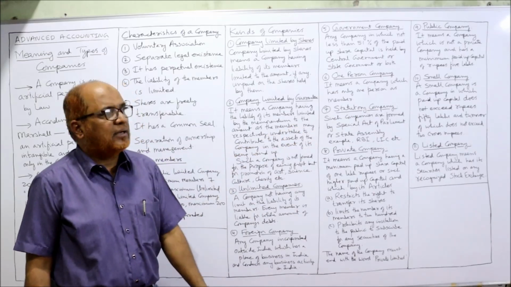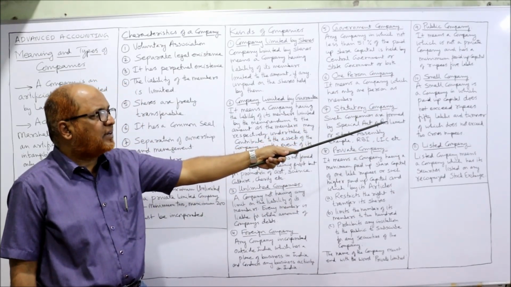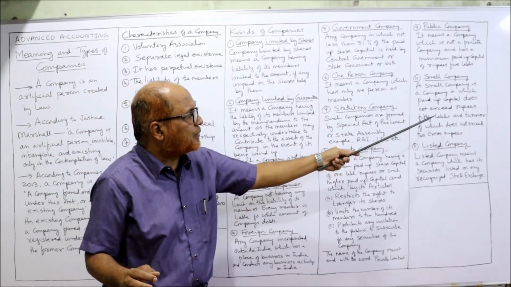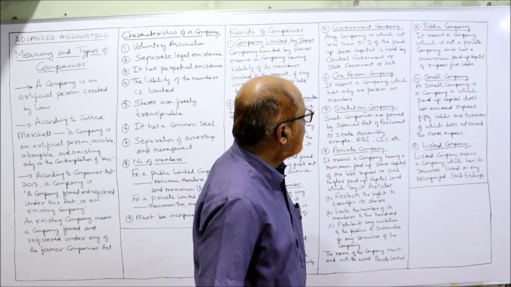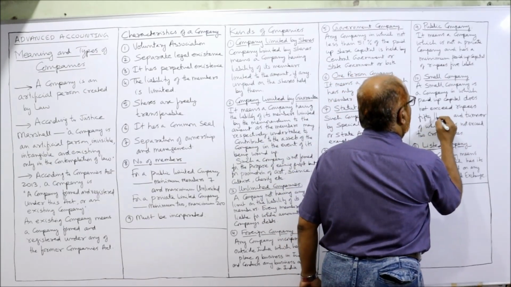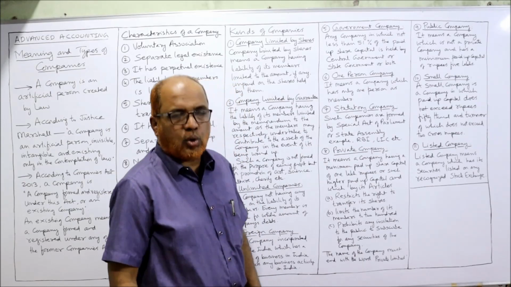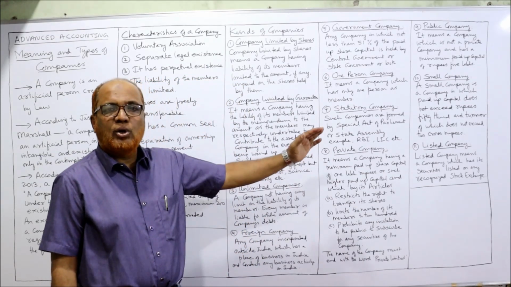Now, small company. A small company is a company whose paid up capital does not exceed 50,000 rupees, yes 50,000, and whose turnover does not exceed 2 crore.